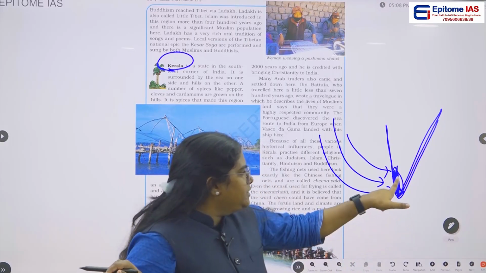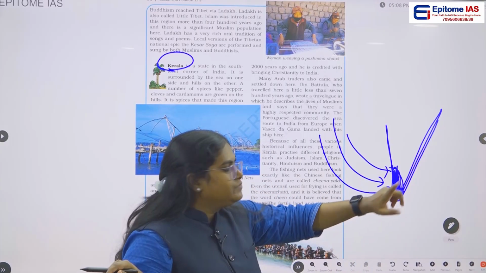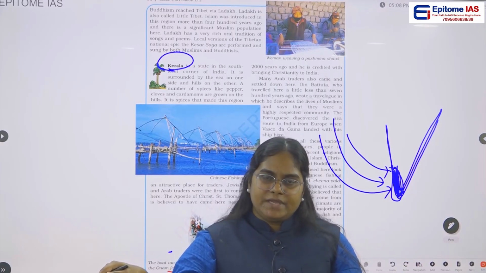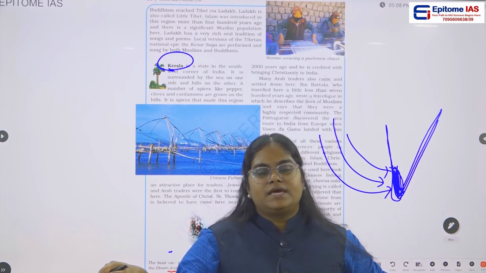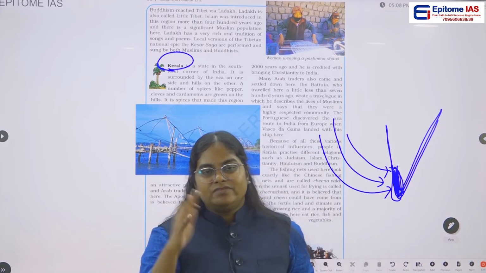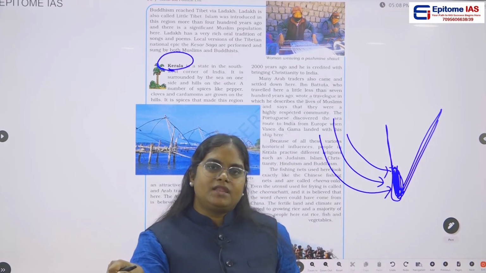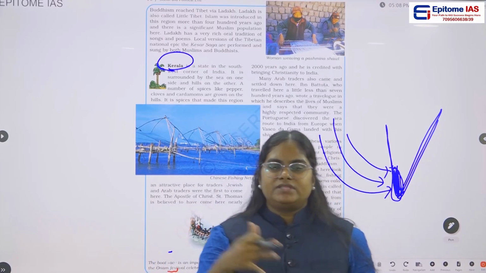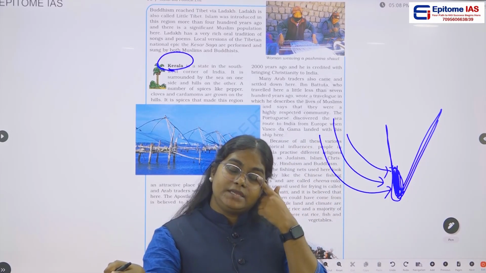So when they are getting into Kerala, there is some sort of intermixing of culture which is happening, and because of this there is a lot of diversity which can be seen in Kerala. Religion, food habits or other cultural differences you can see in Kerala.